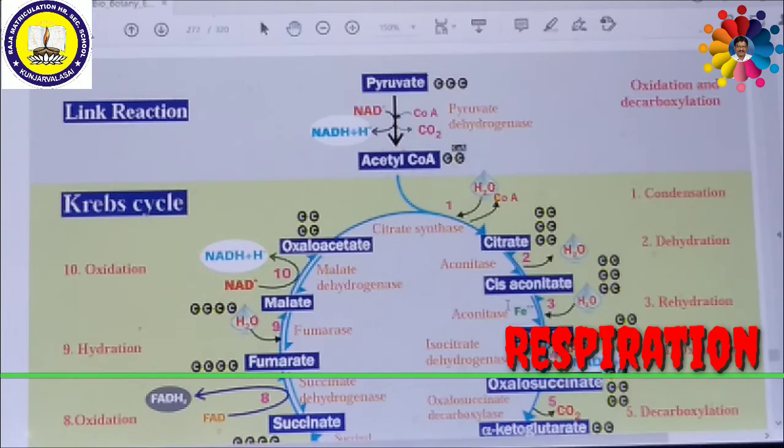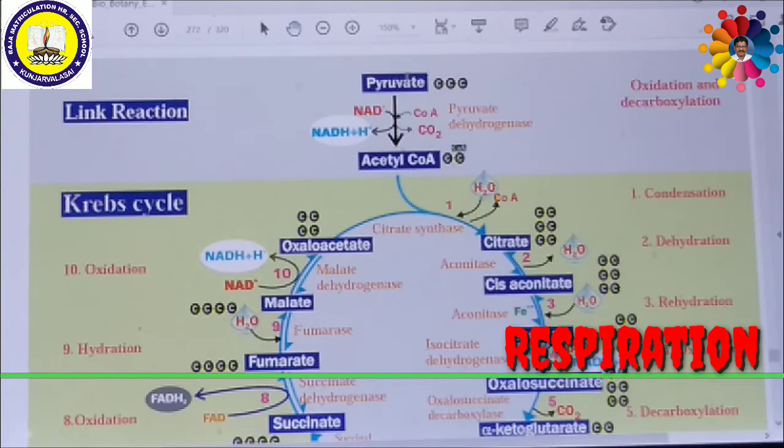So the link reaction is nothing but oxidative decarboxylation of pyruvic acid. The product obtained in glycolysis, that is two molecules of pyruvic acid or pyruvate, enters the link reaction. This pyruvate is oxidized as well as decarboxylated. That means NAD plus utilizes two hydrogen atoms from the pyruvate molecule and is reduced to produce NADH plus H plus. So this is called oxidation. Then coenzyme A enters and decarboxylation takes place. So it is oxidative decarboxylation of pyruvic acid.